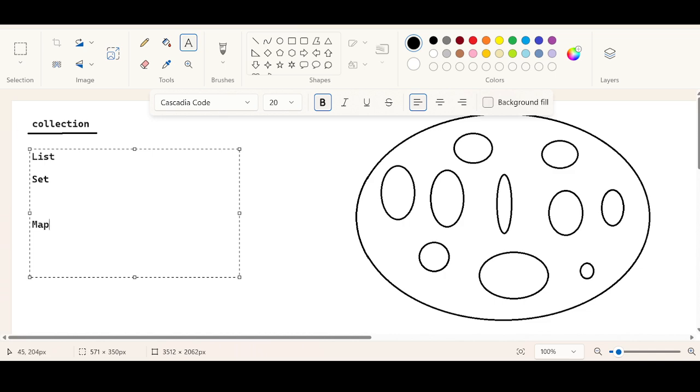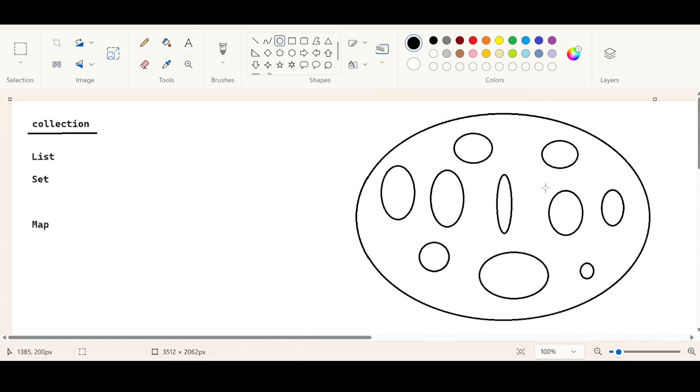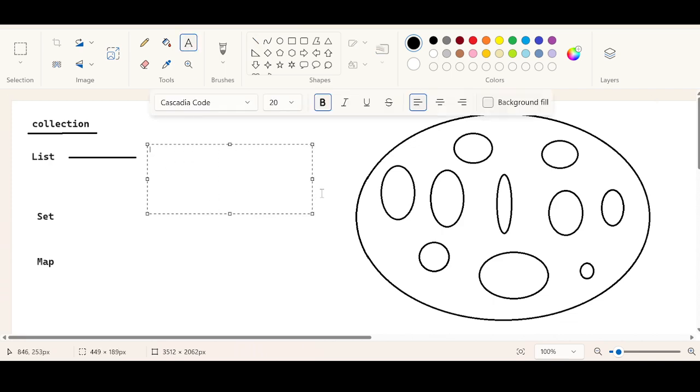It has been divided into so many parts because you have to manipulate the objects in such a way that each and every time you are going to have a new requirement. So when I say new requirement, if you want to deal with a group of objects where you want to follow insertion order, and where you want to keep duplicates, if you have this kind of requirement, then you can go for list.